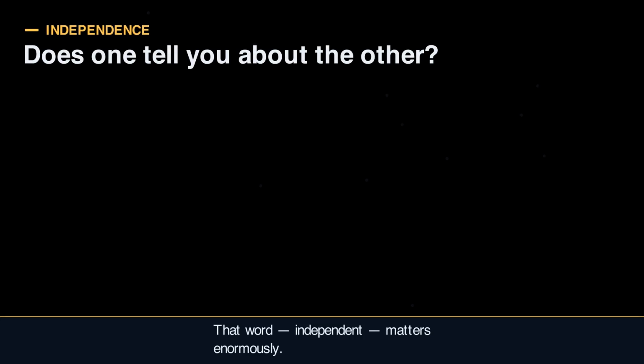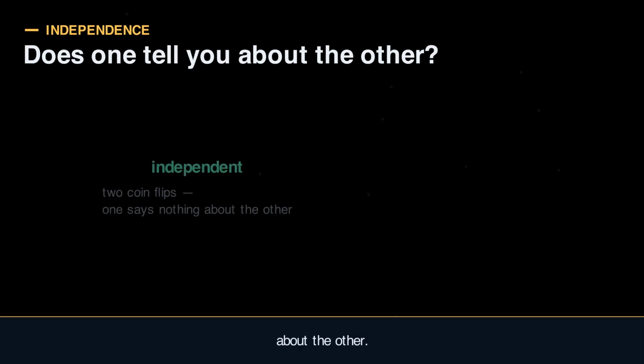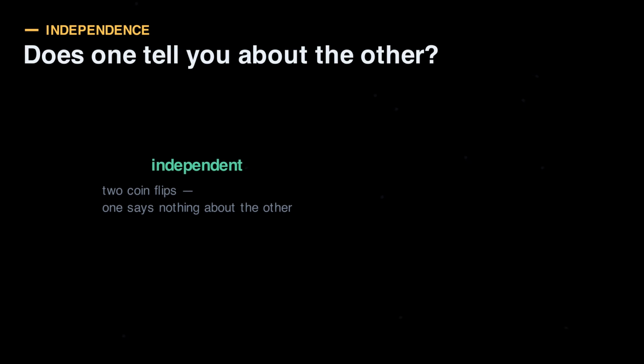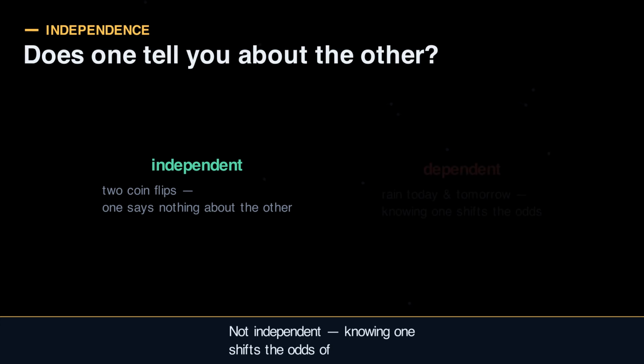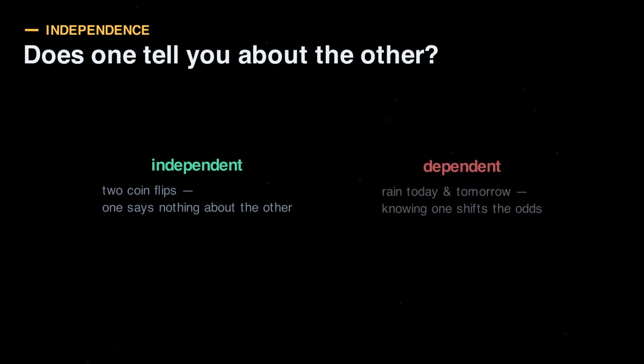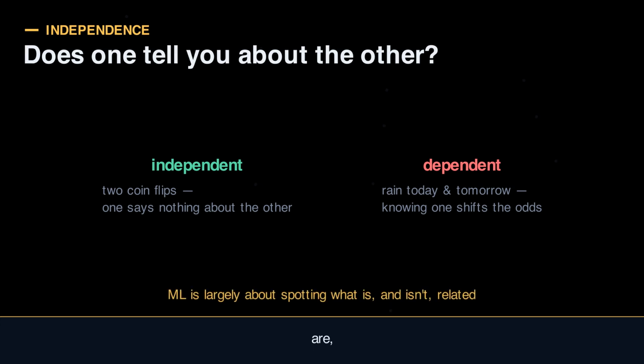That word, independent, matters enormously. Two events are independent when one tells you nothing about the other. Two separate coin flips, independent. But rain today and rain tomorrow, not independent; knowing one shifts the odds of the other. Much of machine learning is about spotting when things are and are not related.